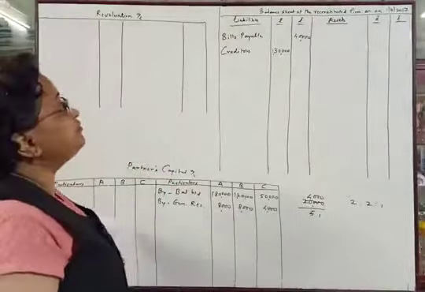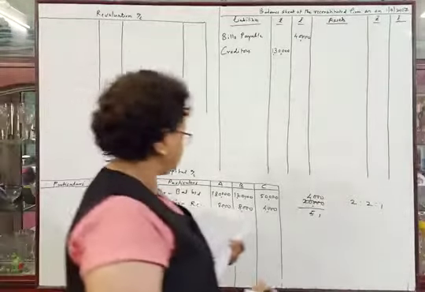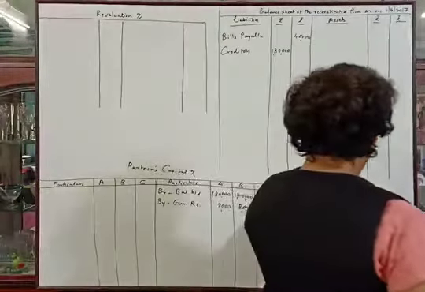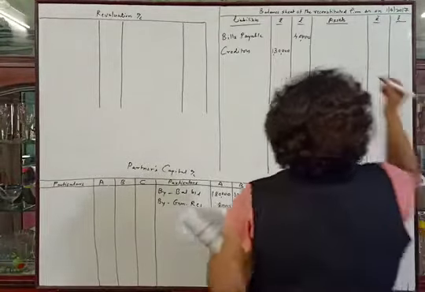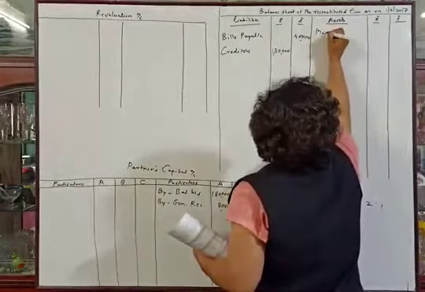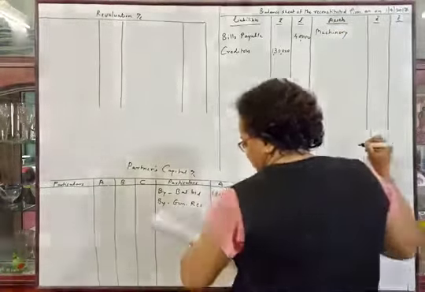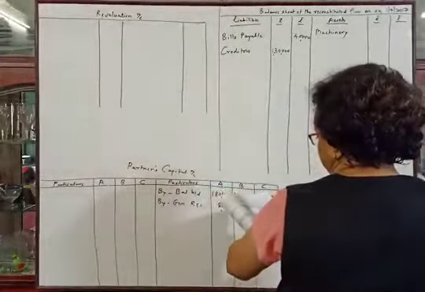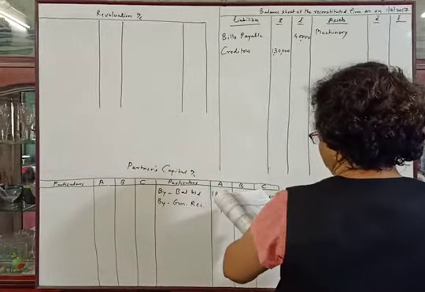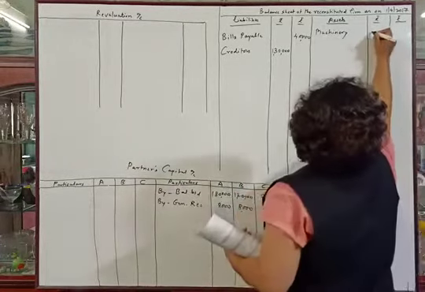Now see the problem. We will transfer the assets: machinery, land and building, debtors and cash in hand. So first machinery, there is an adjustment on machinery, land and building and debtors, so we will write down the amounts in the inner column. So machinery 2 lakhs.